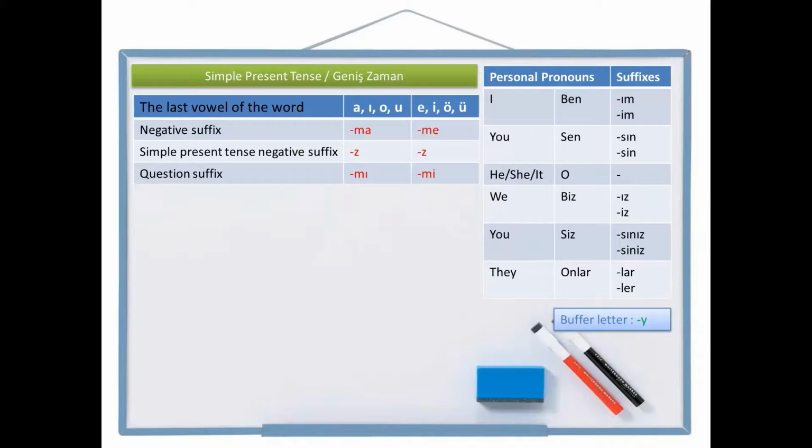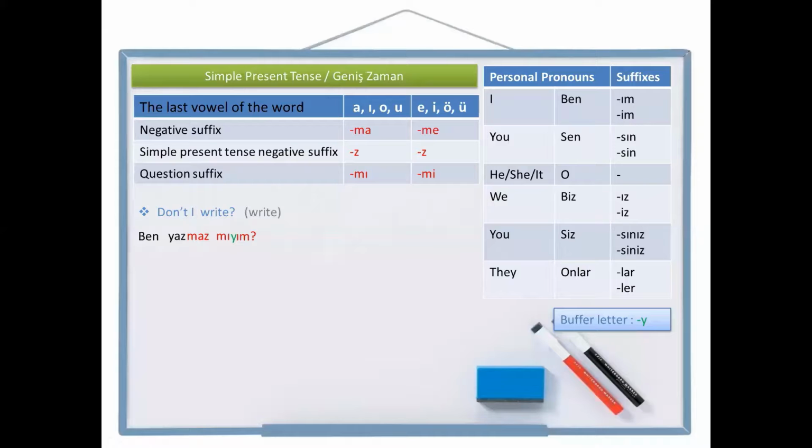Let's see some examples. Don't I write? Write is yaz in Turkish. Let's write I write first. I, ben, write, yaz, not write, yazma. Now I'm going to write the simple present tense negative suffix. I don't write, ben yazmaz. Now I'm going to add the question suffix, mı, and to the end, person pronoun suffix. Two vowels cannot be together. I need a ye here, a buffer letter, and the sentence is ben yazmaz mıyım? Don't I write?